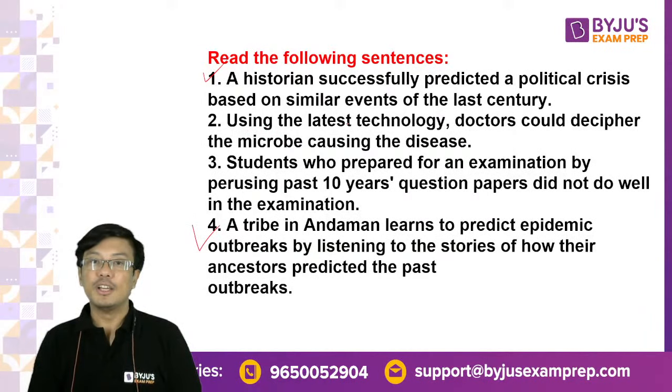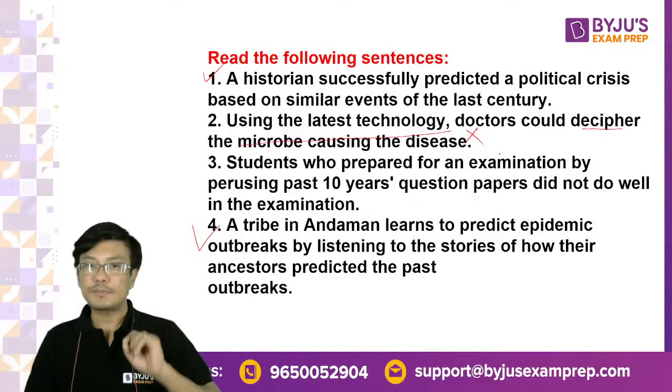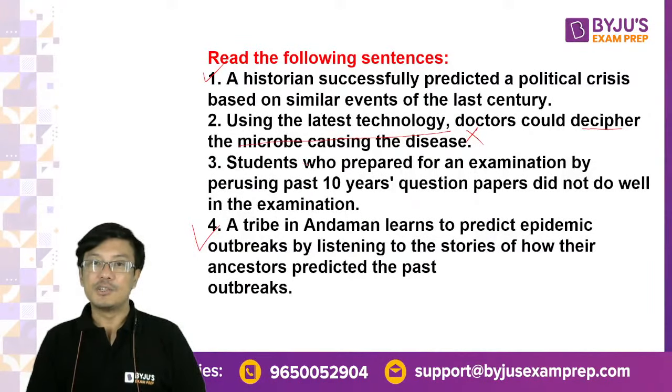What about 2? Using the latest technology, doctors could decipher the microbe causing the disease. This is not a prediction, right? So this is neither contradictory nor supportive. So this is an irrelevant point. So 2 cannot be the answer. And if you look at 3, students, this is something which supports the author's point.